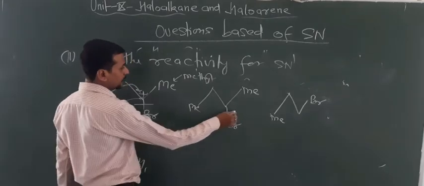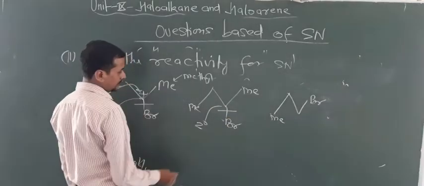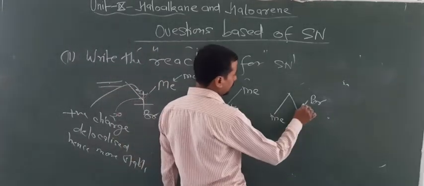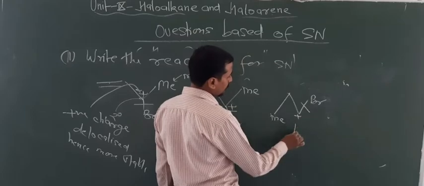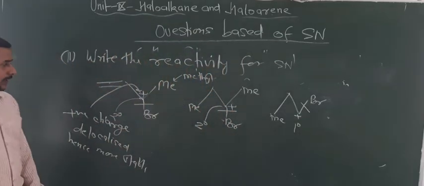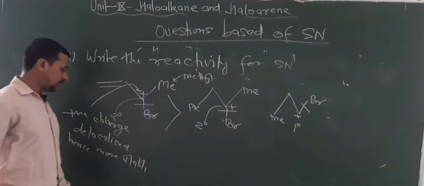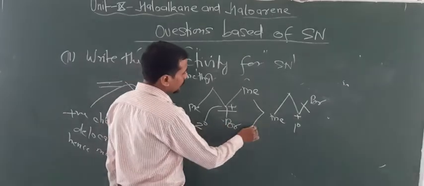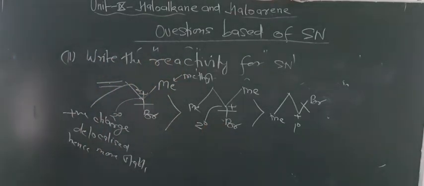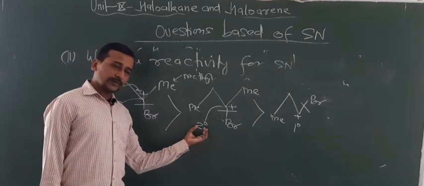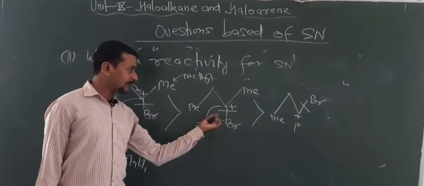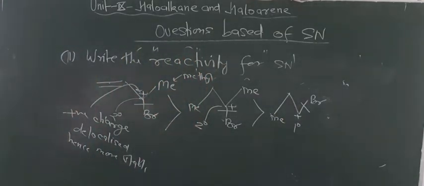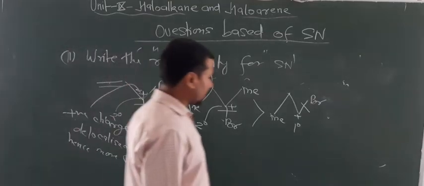Now here, when you break this bond, this is the 2 degree carbon having the plus charge, but the charge is localized. Here, when the bond breaks, it gives a 1 degree carbocation. So the reactivity is higher due to delocalization, due to resonance. Here the 2 degree carbocation is more stable than 1 degree, hence this is more reactive than this compound. By this way you can find the reactivity order towards SN1 reactions.